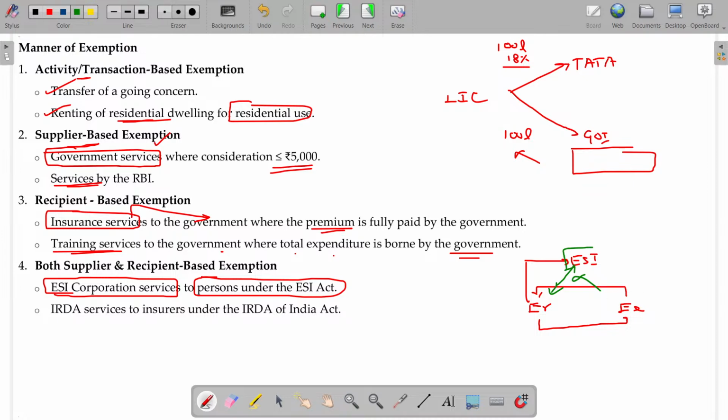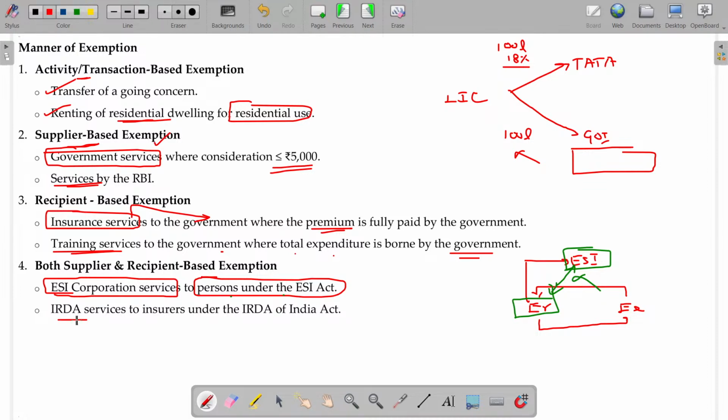ESI Corporation renders service to persons under the ESI Act. Who are the persons? Registered employers. An employer having more than 20 employees should get registered themselves for the PF Act, and PF is automatically linked with the ESI. In these cases, the employer gets service from ESI, and for that service, GST will not be attracted.